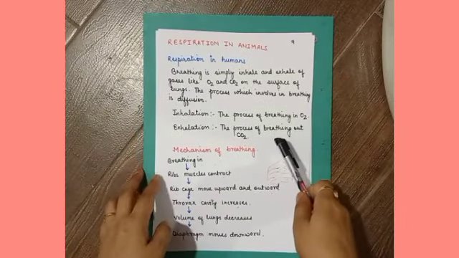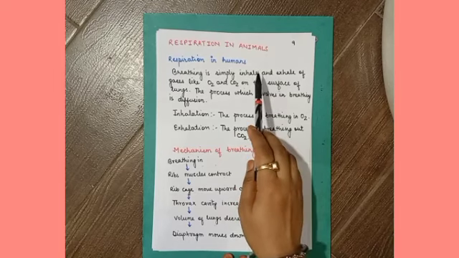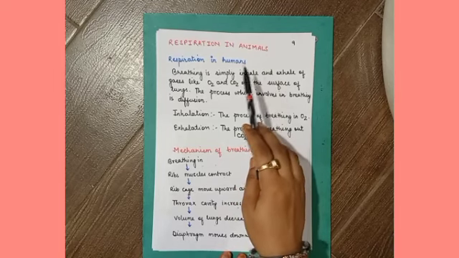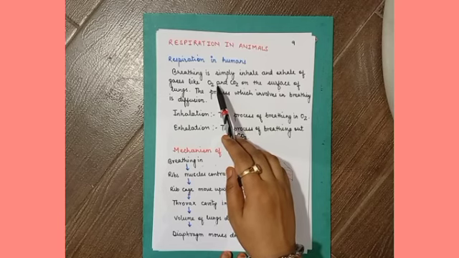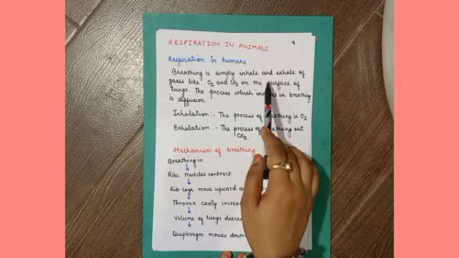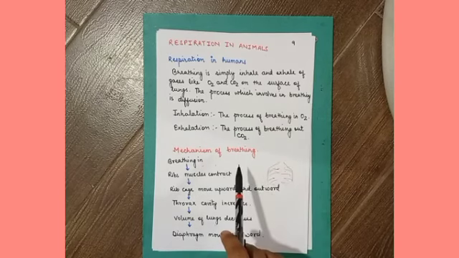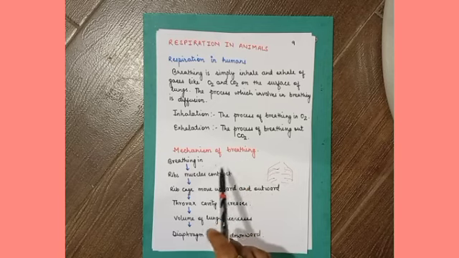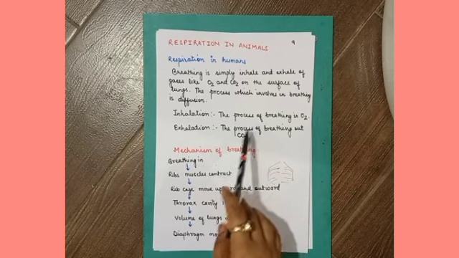Now the next topic is respiration in animals. In animals, respiration occurs through lungs and through different organs, which we will study later on. But what are the different changes that occur inside the body when we breathe in, or when we inhale?